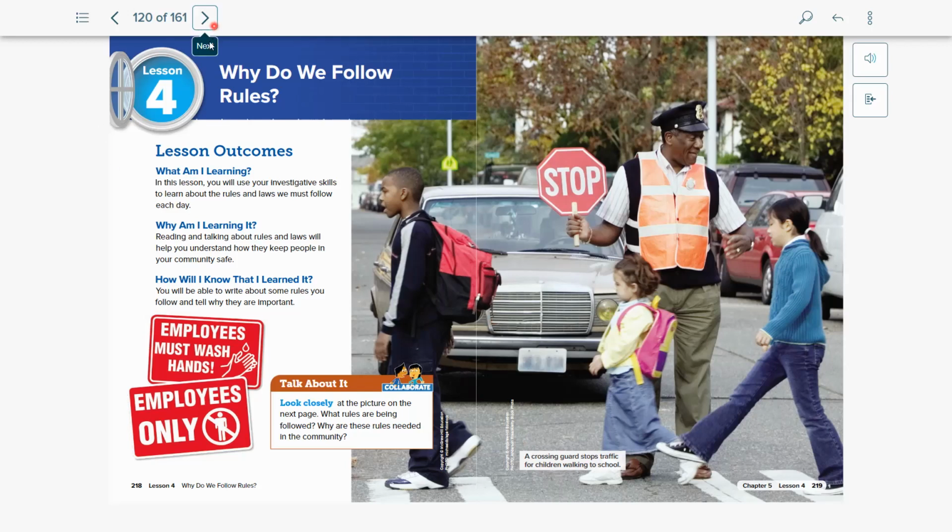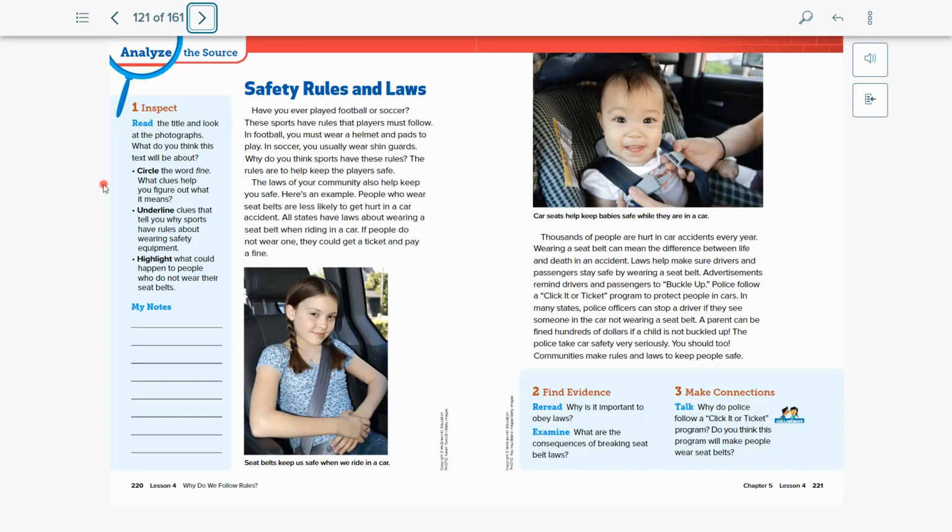All right, let's go ahead and get started on our next page. So before we begin, read the inspect portion. So we're going to be reading the title and looking at the paragraphs. And then you're going to be circling the word fine. And so I want you to think about the word fine in this setting, in this situation. Are they talking about fine as in good, or are they talking about a different type of fine? And so what clues can help you figure out what it means? You're going to be underlining clues that tell you why sports have rules about wearing safety equipment. And then you're going to be highlighting, or in this case, you can underline it, or you can actually circle it. What could happen to people who do not wear seatbelts?